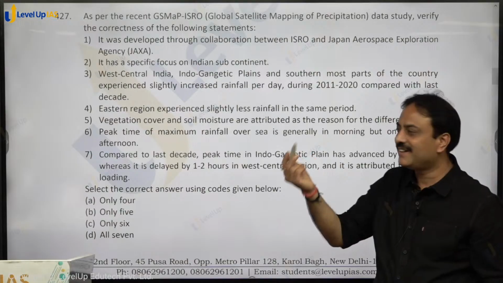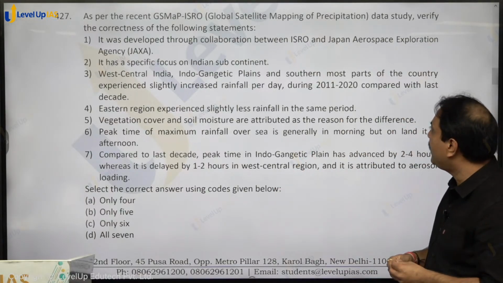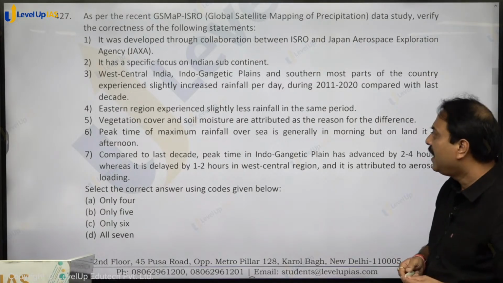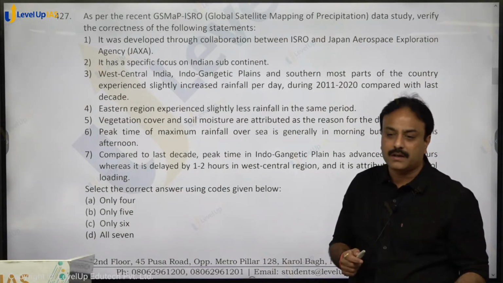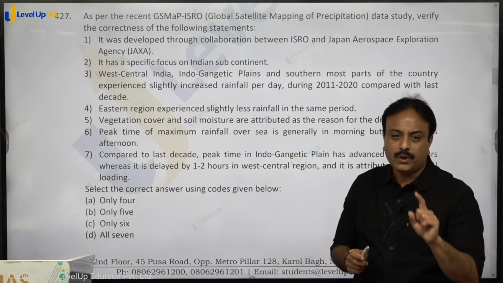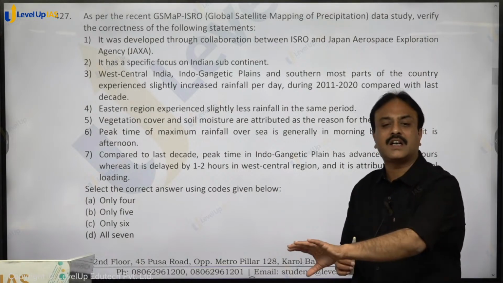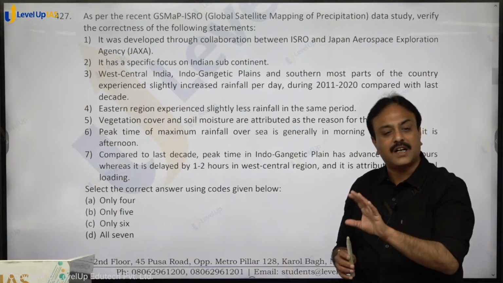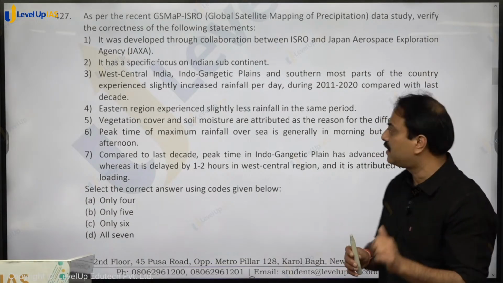It was developed through collaboration between ISRO and Japan Aerospace Exploration Agency, JAXA, which is the correct one. It has a specific focus on Indian subcontinent, but it is not only for India. Do remember that this is not only for India. It has a specific focus. ISRO मिल गया, JAXA मिल गया, but it is specifically for India. ऐसा नहीं है 100% India के लिए, ऐसा नहीं. But special focus on Indian subcontinent, yes, correct.